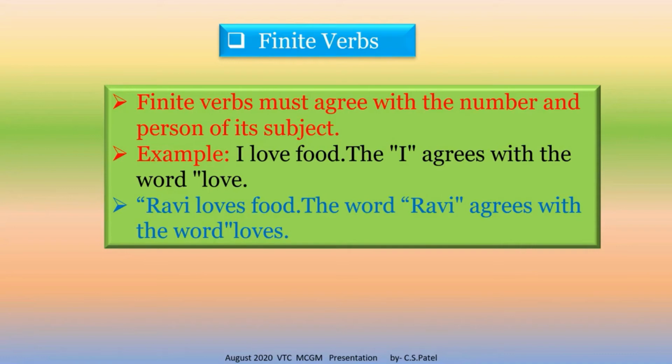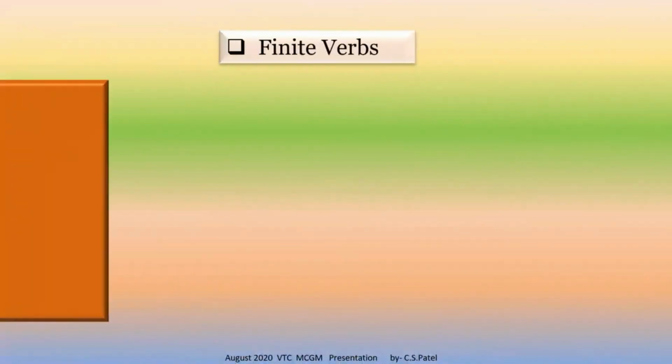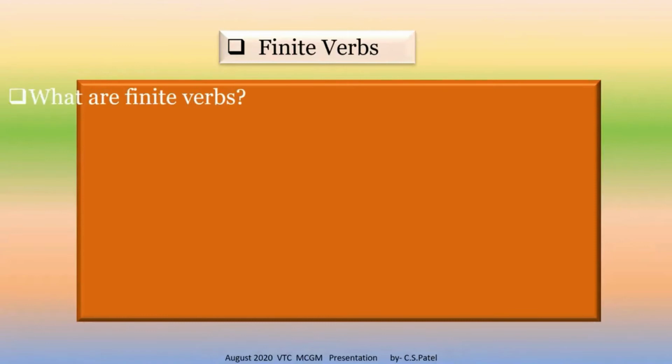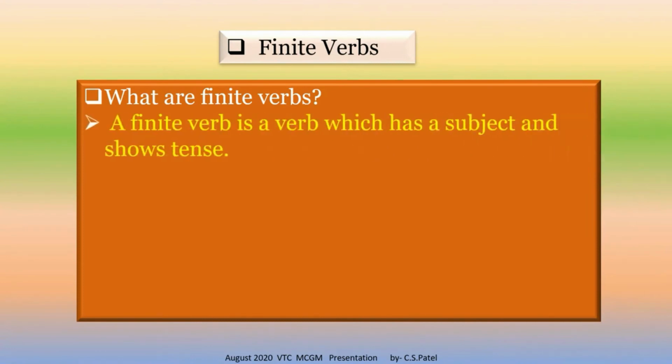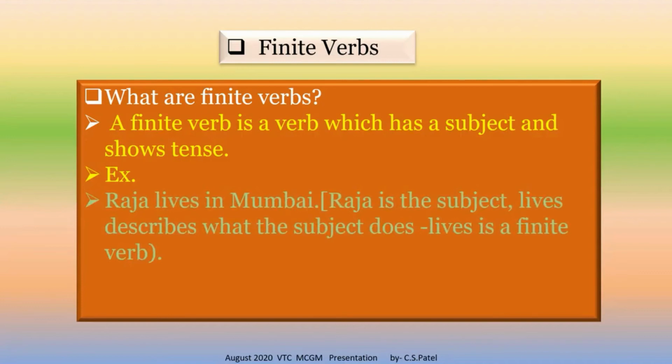Keep in your mind. Now students, see further. We are learning finite verbs. What are finite verbs? A finite verb is a verb which has a subject and shows tense. See the example. Raja lives in Mumbai.